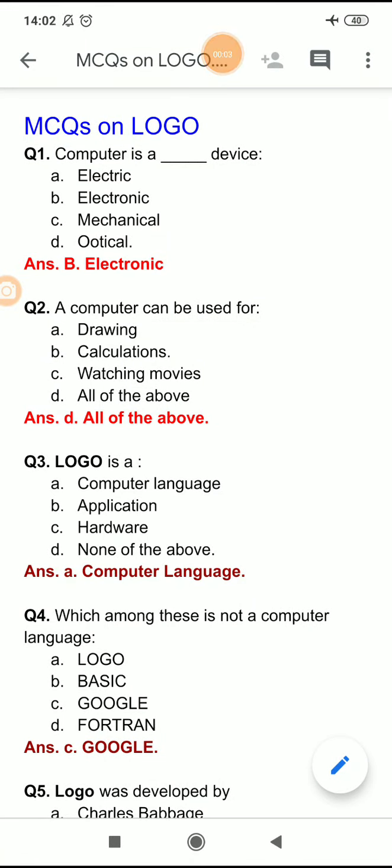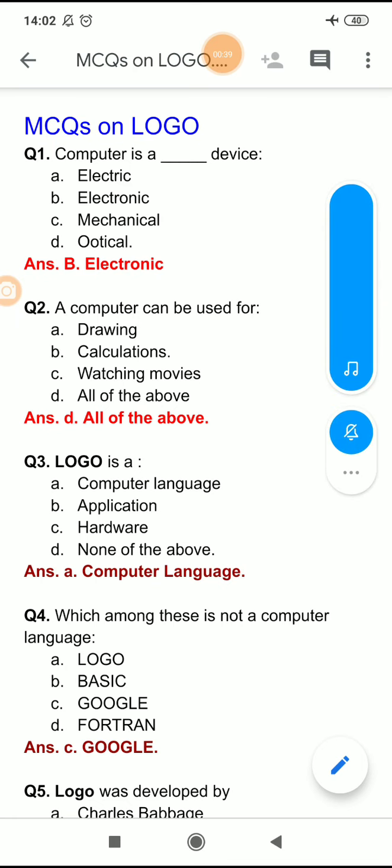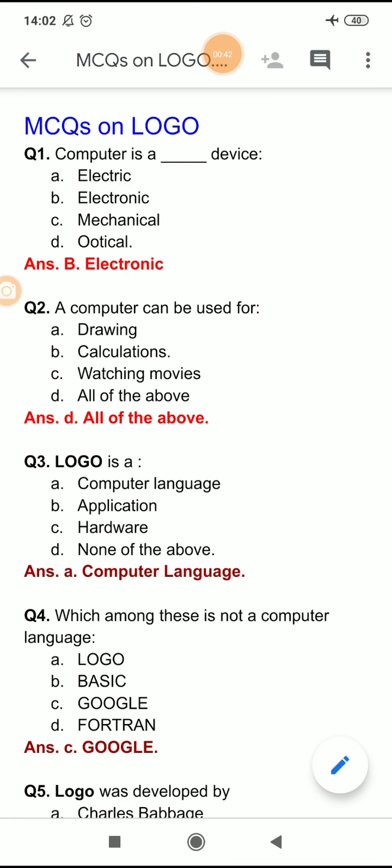So let us discuss the MCQs of Logo. Logo stands for Language of Graphics Oriented. Before this, let us know what a computer is. A computer is an electronic machine which is used to do a variety of jobs. It can be used to draw drawings and shapes. It can do calculations. It can be used to watch movies, to listen to music and play games. It is also used to send and receive mails and chat with friends.